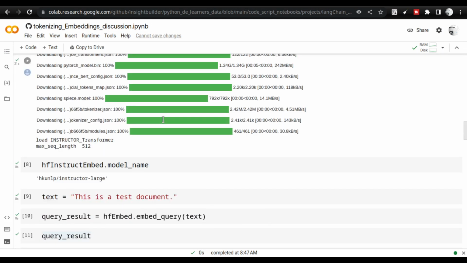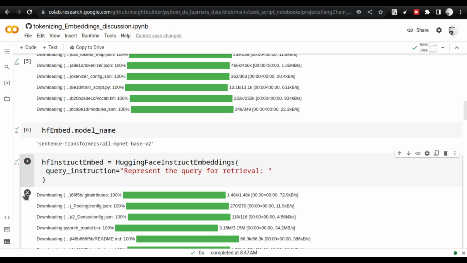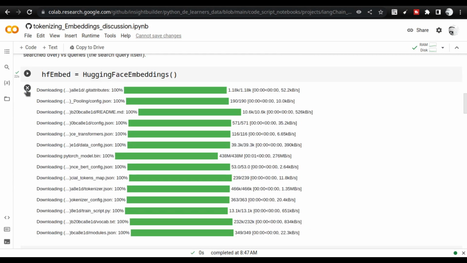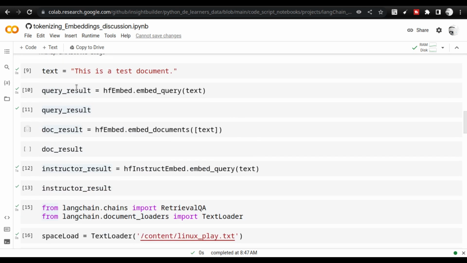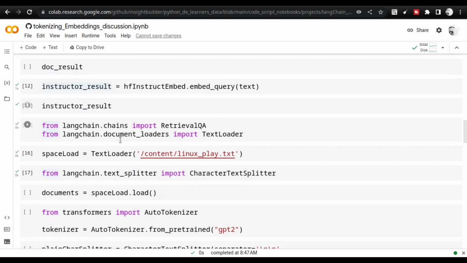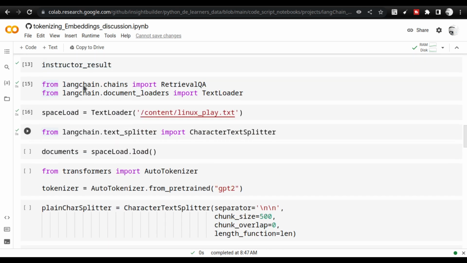Right now, I had shown that there is embedding like this. I am actually hiding these things because it's no longer required. It is difficult to scroll up and down. We actually did the embedding. We saw how to convert this text to vectors. Now what we are going to do is actually split.